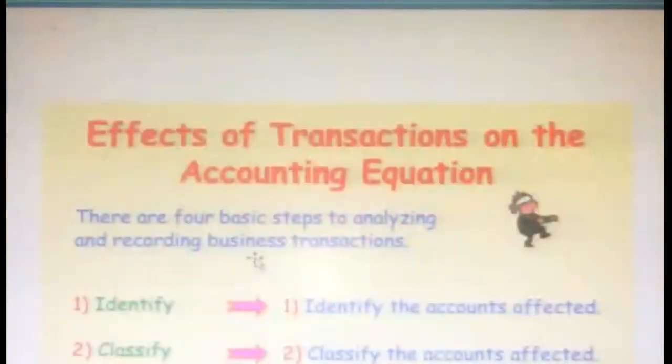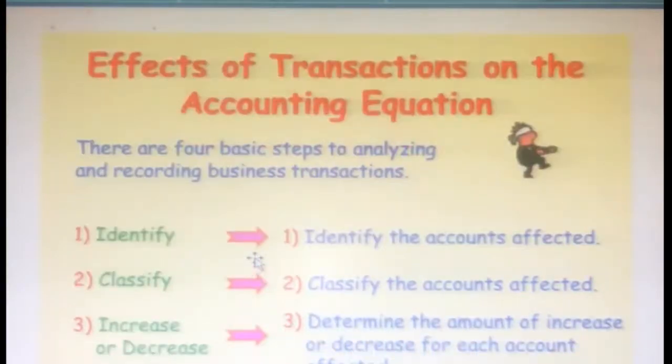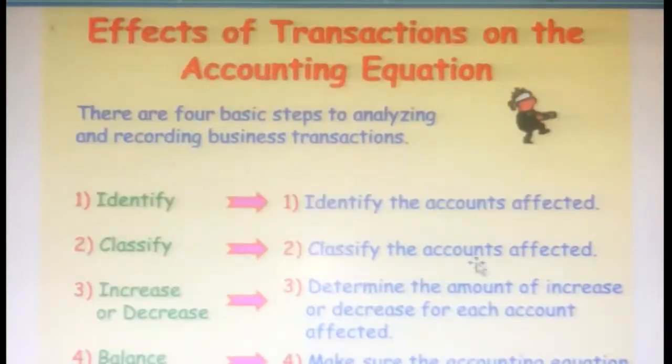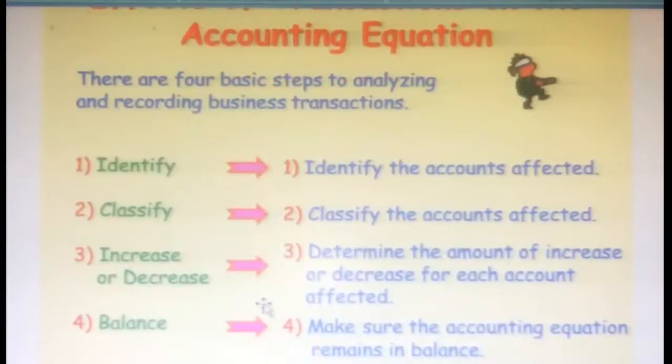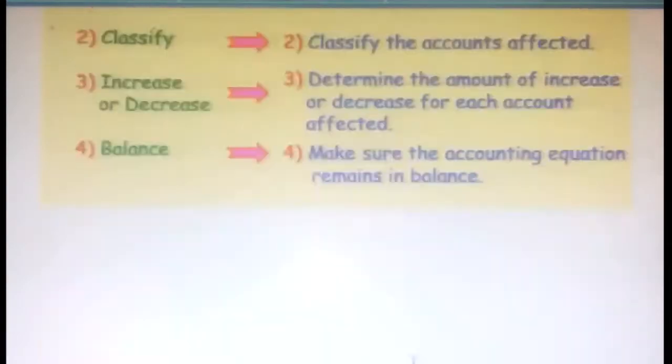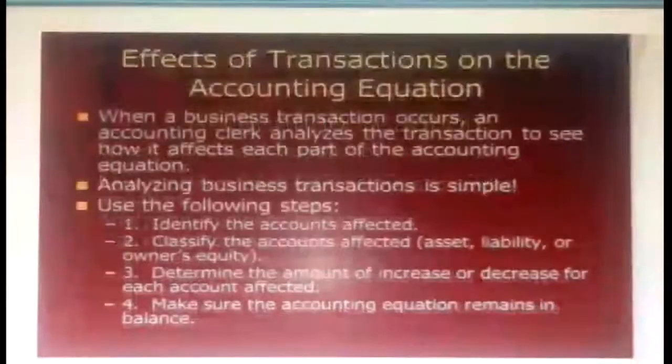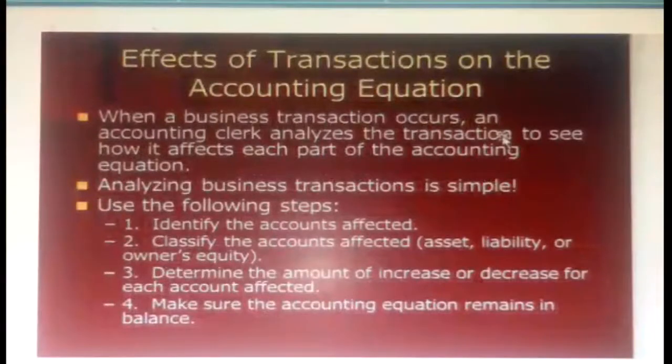Now, the effects of a transaction, and how we treat them in the accounting equation. There are four basic steps to analyze and record a business transaction. First, identify the accounts affected. Second, classify the accounts affected. Third, determine the amount of increase or decrease for each account affected. Finally, make sure the accounting equation remains in balance. When a business transaction occurs, an accounting clerk analyzes the transaction to see how it affects each part of the accounting equation.